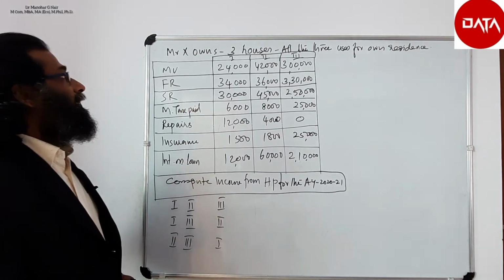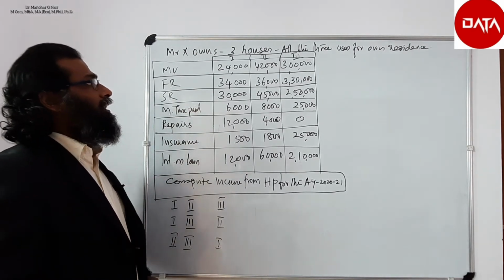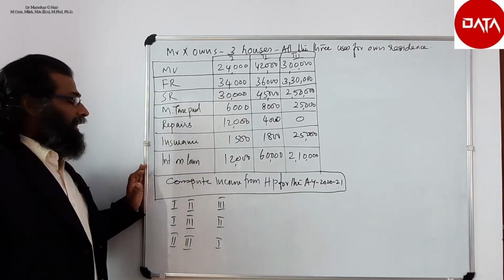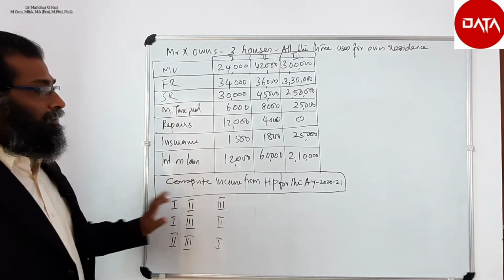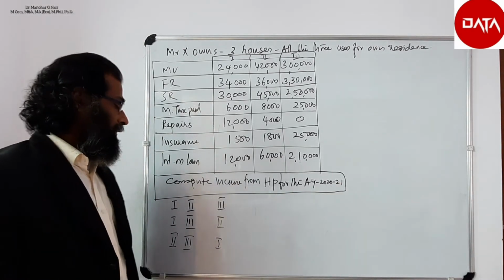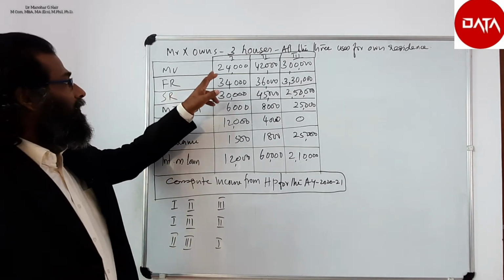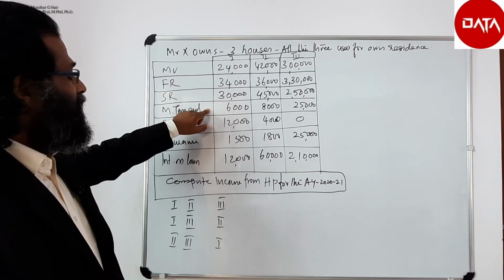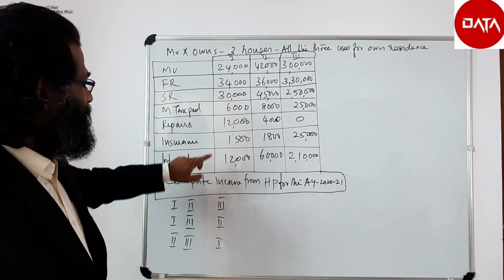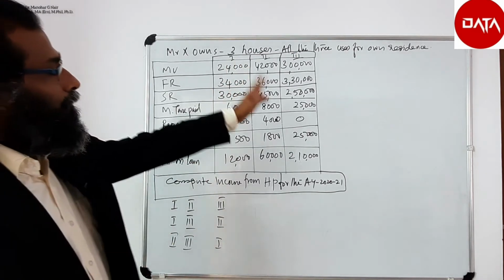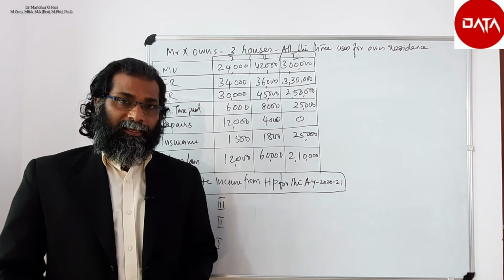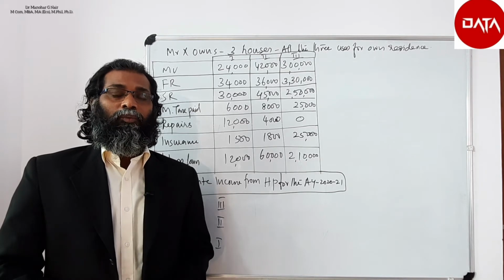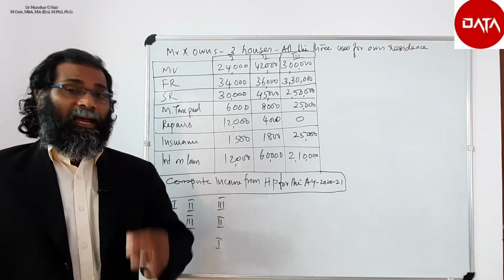See, in this question, Mr. X owns 3 houses, all 3 used for own residence, and we are required to compute income from house property for the assessment year 2020-21. The values given for house 1 are municipal valuation, fair rent, standard rent, municipal taxes paid, repairs, insurance and interest on loan. Similarly, it is given for all the houses. So let us see which house could be treated as deemed to let out and which would be the self-occupied house property at the option of the assessee.